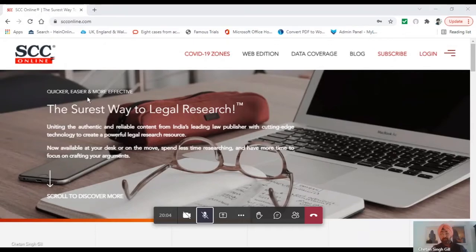You may want to compare a paid legal research software like SCC Online with free research websites like India Kanoon, Vakil No. 1 and others. Or compare this website with the official Supreme Court of India website: what is the difference, and why do I have to pay for the software? Whatever you have on your mind, you can put it in the chat.